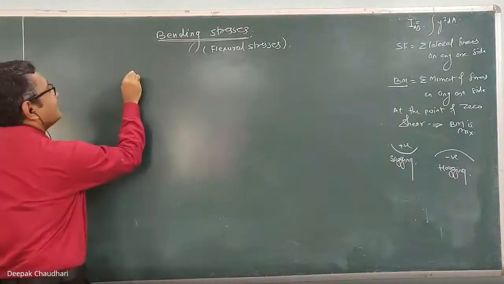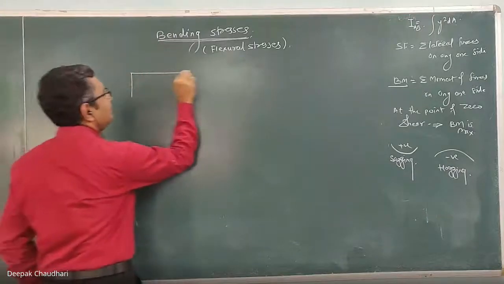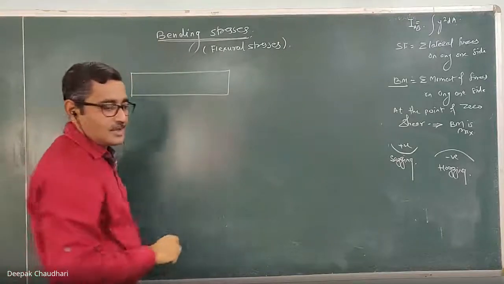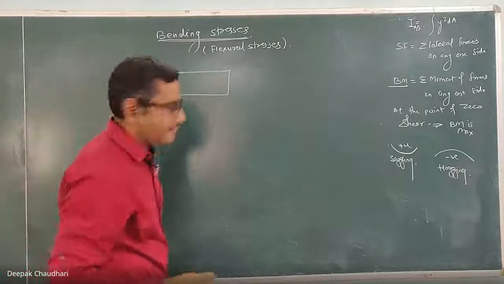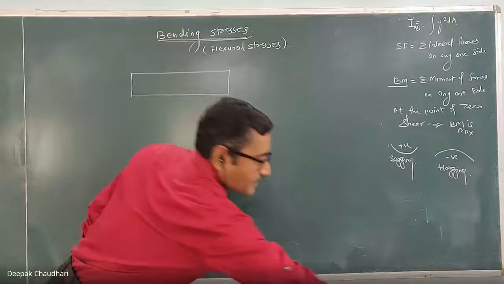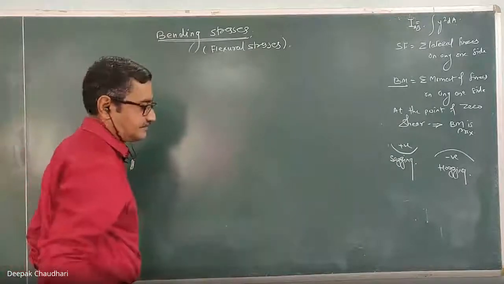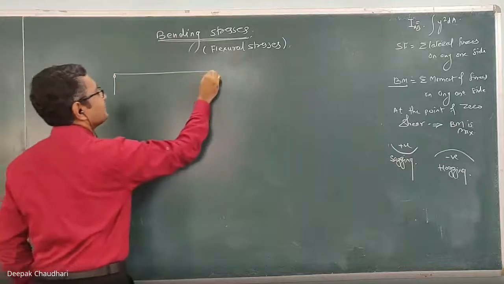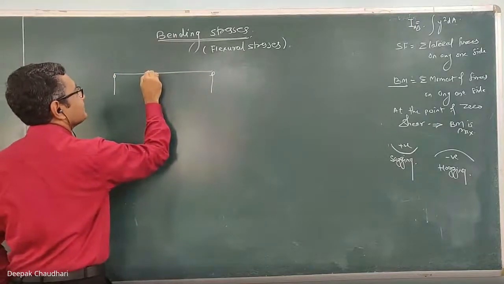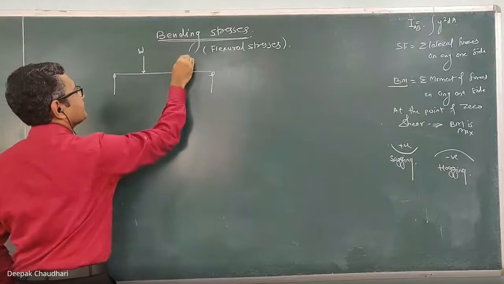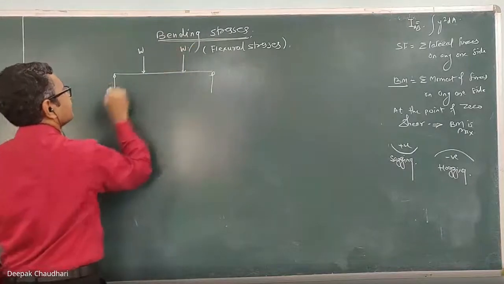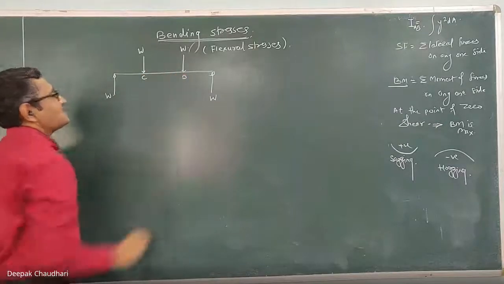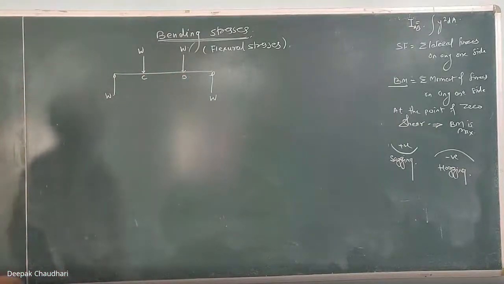Let's consider this is the beam. From this C to D part, it is subjected to pure bending.